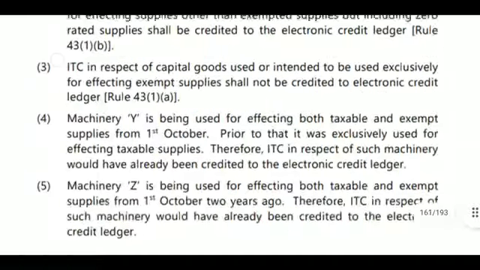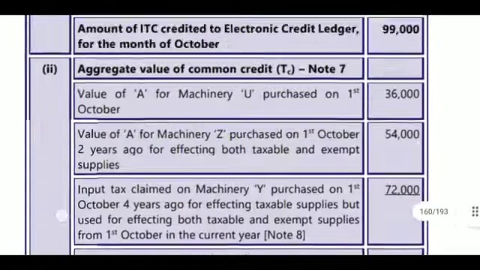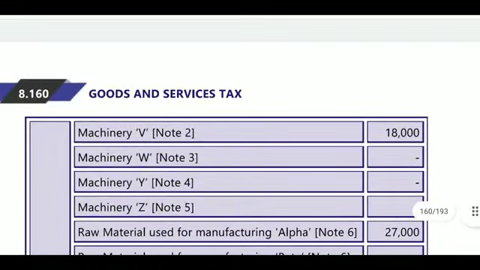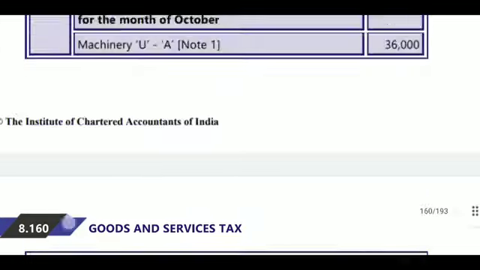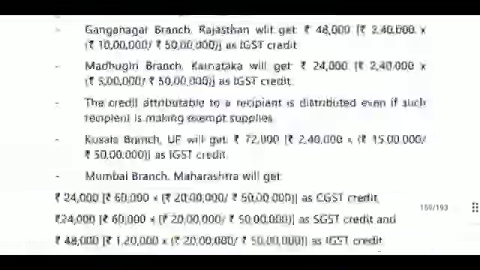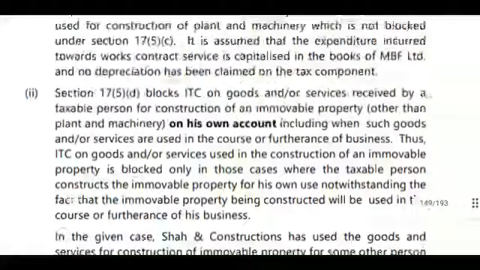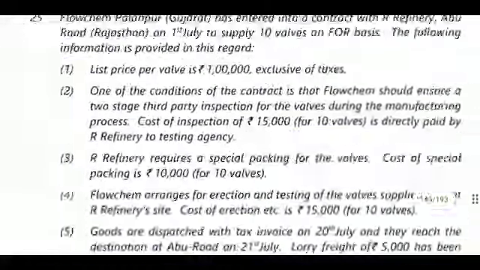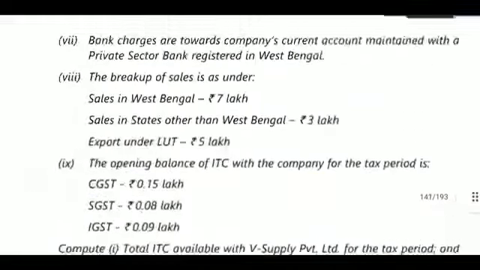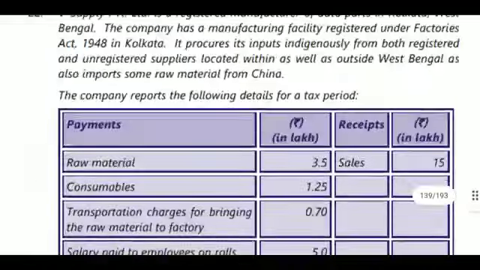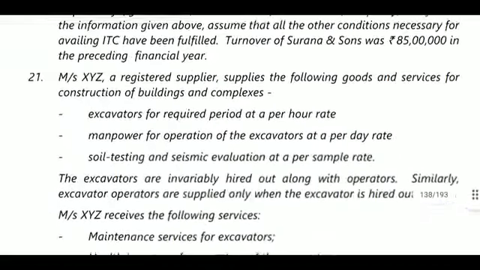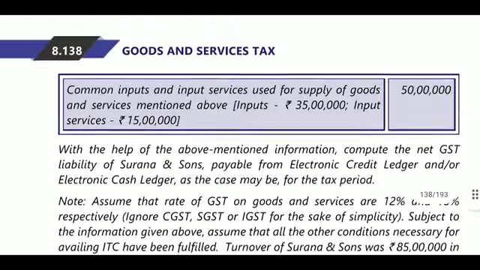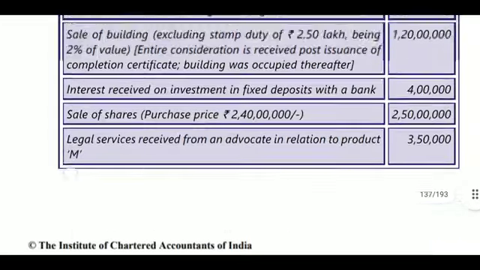What we have done here means, we have calculated the credit for the month and the common credit, and out of the common credit, how much is reversal, or will be added back to the output tax liability. If it is added back to the output tax liability, the eligible ITC will be reduced from that, and we have to pay the amount from the cash ledger, using the cash ledger.